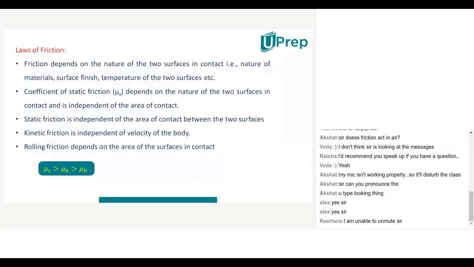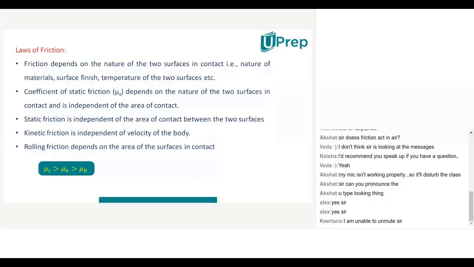Next, coefficient of static friction depends upon the nature of the two surfaces in contact, and it is independent of the area of contact. Is it true or wrong? Yes, sir, it is correct.